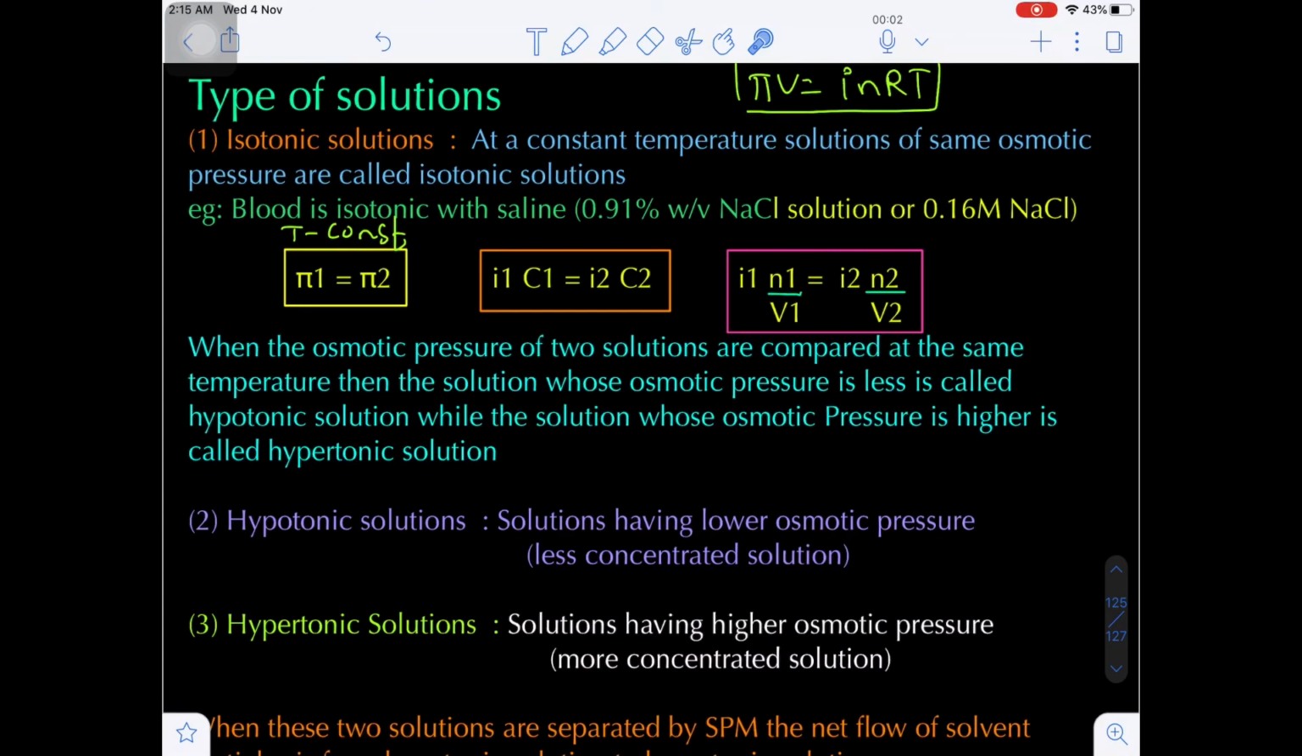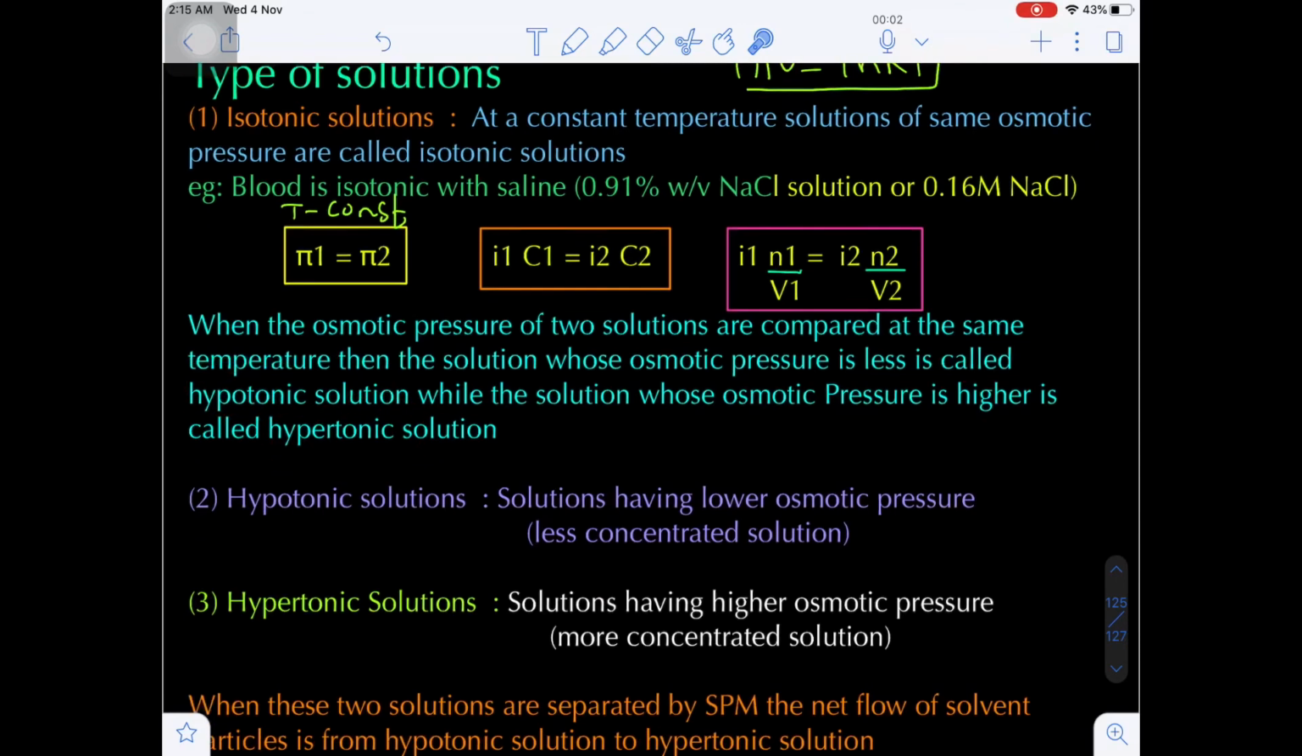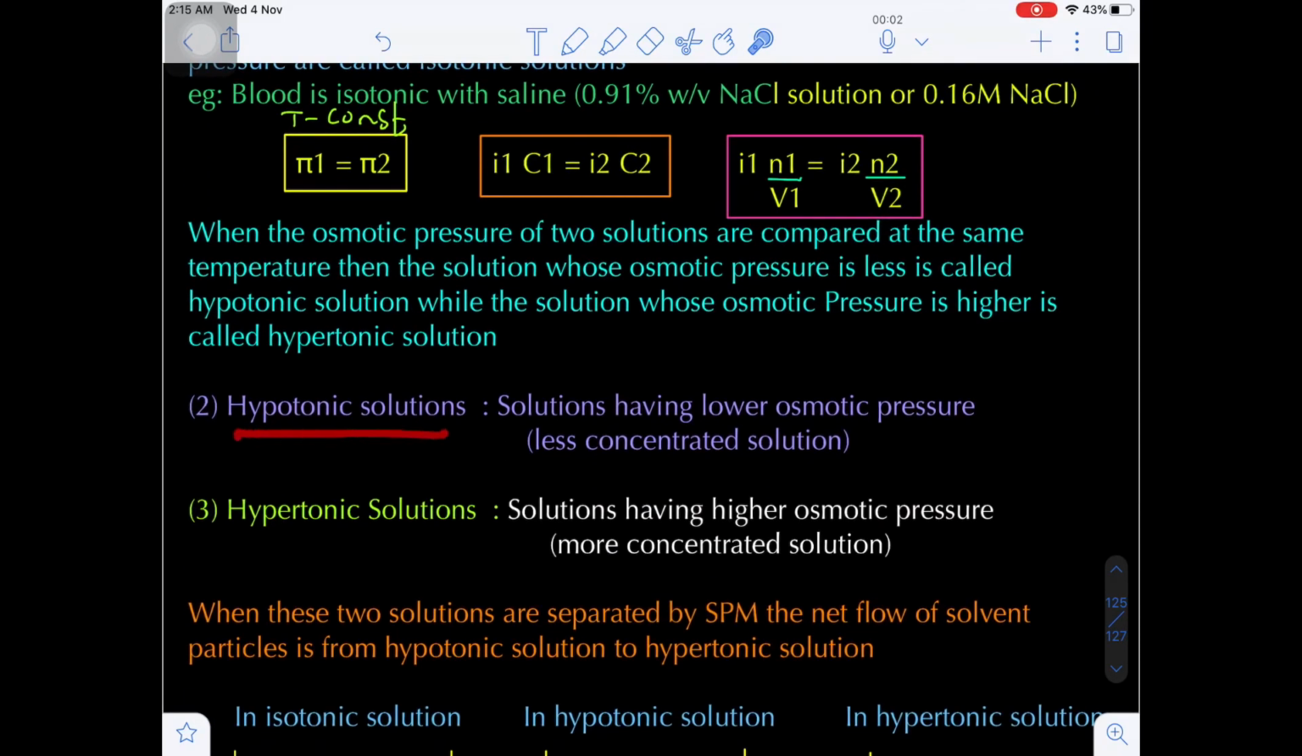Now when the osmotic pressure of two solutions is compared at the same temperature, the solution whose osmotic pressure is less is called hypotonic solution, and the solution whose osmotic pressure is higher is called hypertonic. Hypertonic means higher osmotic pressure. Hypotonic means lower osmotic pressure. Yes or no? What are hypotonic solutions? The solutions possessing lower osmotic pressure, whose osmotic pressure is less.